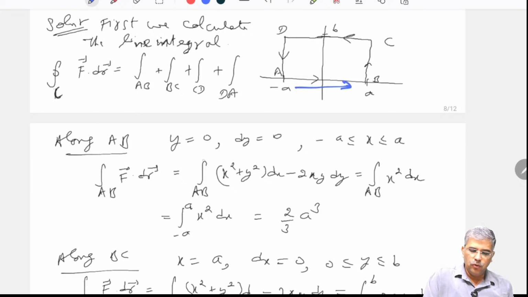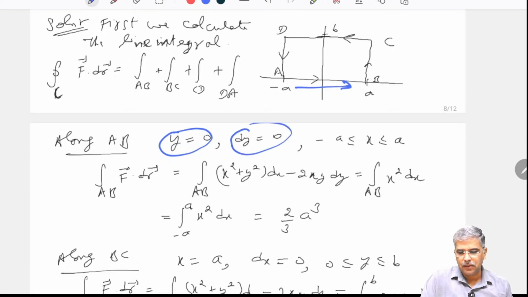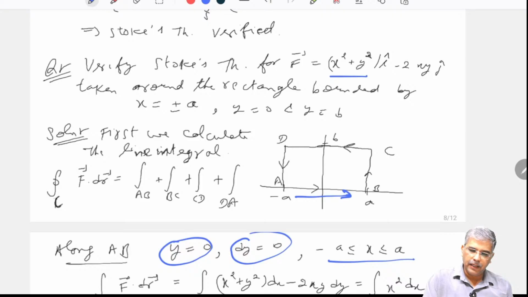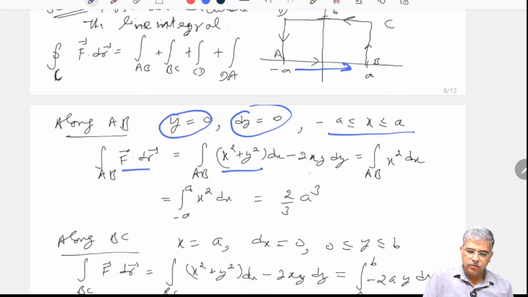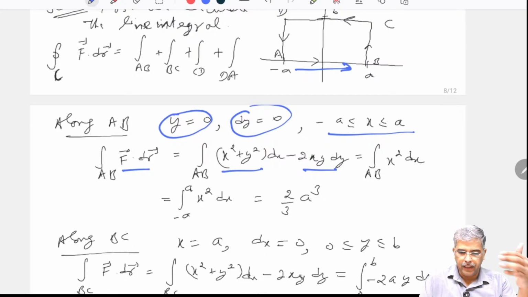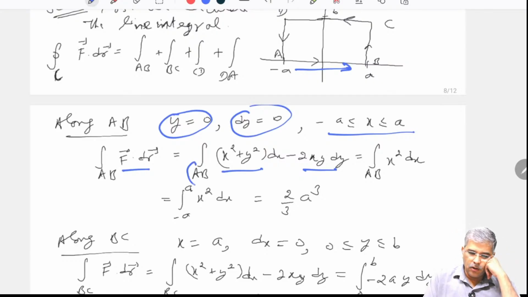Okay. So we observe that throughout this, y is 0, and hence dy is also 0, and the range of x is minus a to a. So I obtain f dot dr. What is my f? F I take from here, x square plus y square, minus 2xy. So this is x square plus y square, minus 2xy, dot dr, meaning dx and dy along AB.